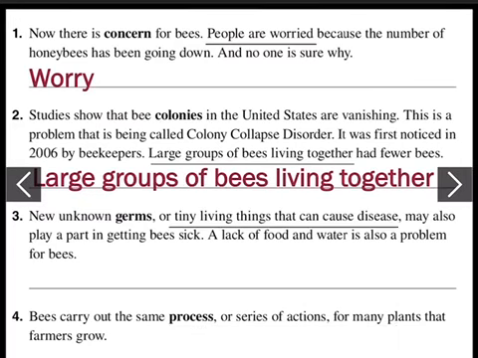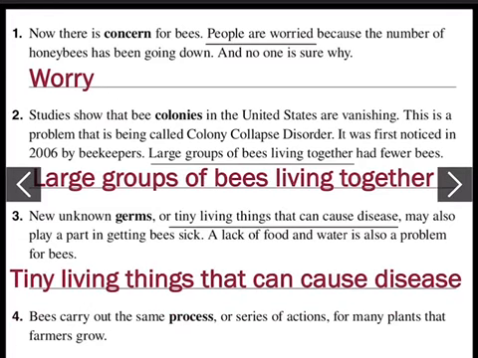Very good. Underline tiny living things that can cause disease. So what are germs? They are tiny living things that can cause disease. Number 4.